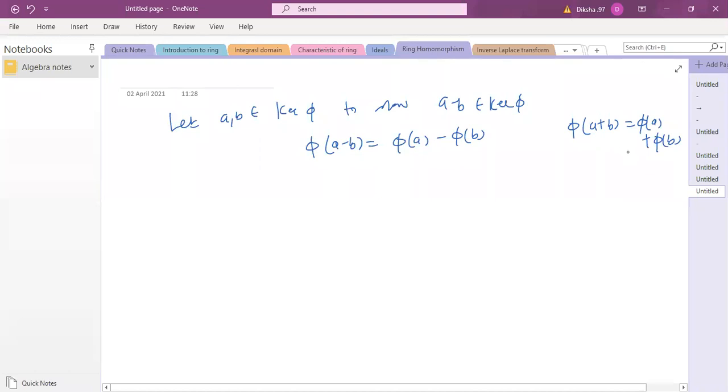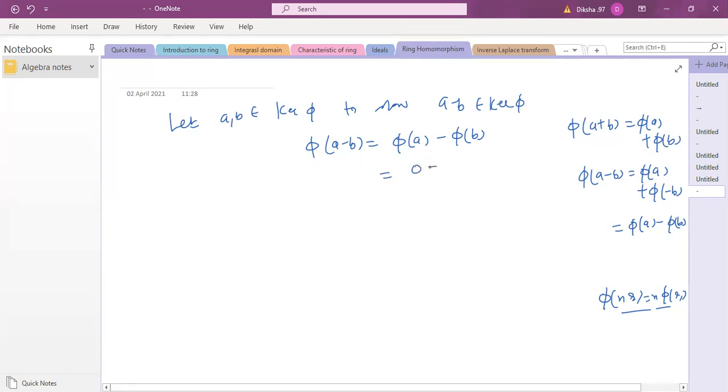If you replace b with minus b in this property, it will be phi of a plus phi of minus b, and then the minus can be taken outside because minus b is b multiplied by minus 1. With the property phi of nr is n phi r, whatever integer there is comes outside. No doubt it's for positive integers, but you can do that. So the minus can come outside and you get phi of a minus b is phi a minus phi b.